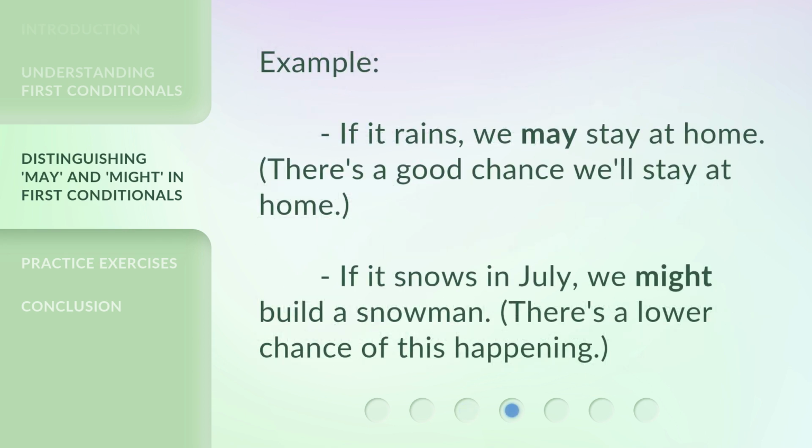Example: if it rains, we may stay at home. There's a good chance we'll stay at home. If it snows in July, we might build a snowman. There's a lower chance of this happening.